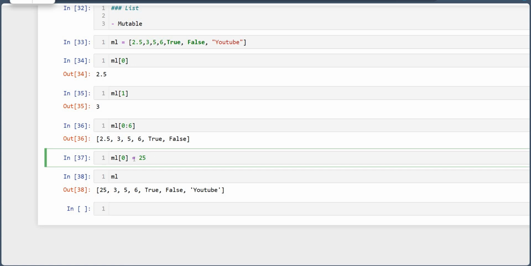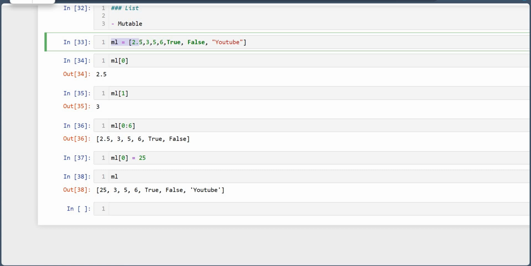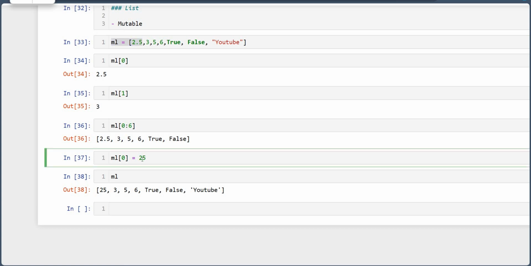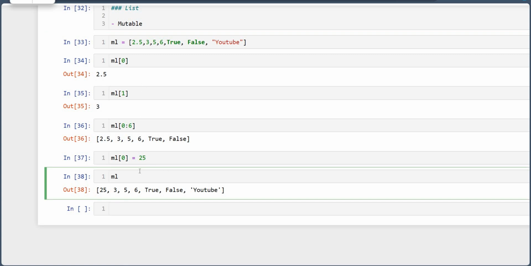I have assigned it, and whenever I put it, it changes, as Python is an interpreted language. Do remember guys, Python is an interpreted language in which the program goes line by line. It is not a compiling language like C++. So at the first line we assigned ml of 0 as 2.5, now we have assigned ml of 0 as 25. So it changes from 2.5 to 25. So it is mutable. We can change the value inside the list.